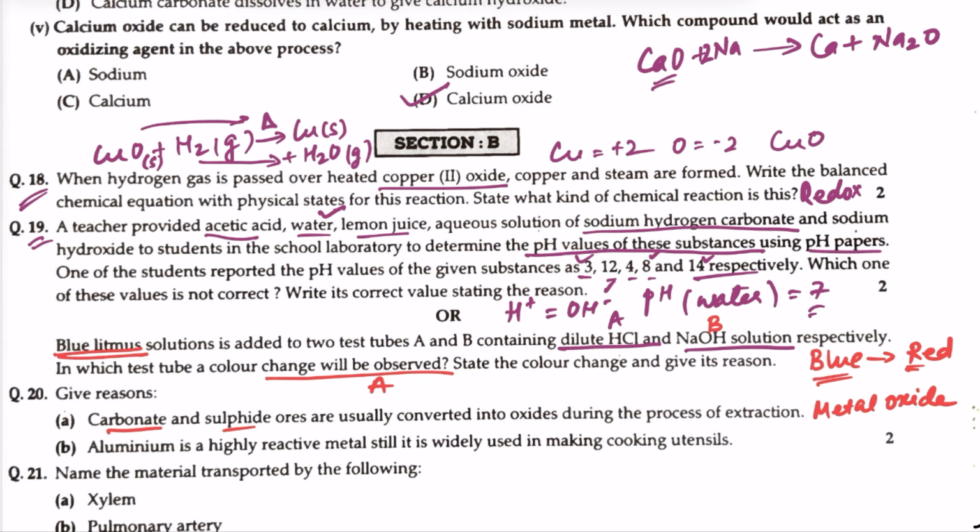B. Aluminium is highly reactive metal. Still it is widely used in making cooking utensils. It is a reactive metal, because of which it reacts with oxygen and a layer of aluminium oxide is formed. Now this layer of aluminium oxide will prevent further reaction of the metal, making it resistant to corrosion and suitable for cooking.